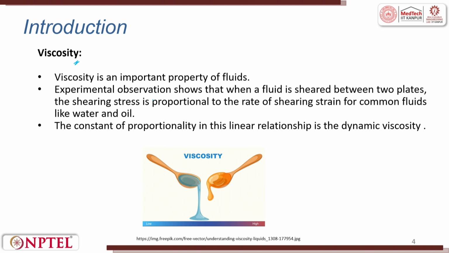Experimental observation shows that when a fluid is sheared between two plates, there is one plate, there is another plate. Now, what you do is you put a droplet here and this is sheared.